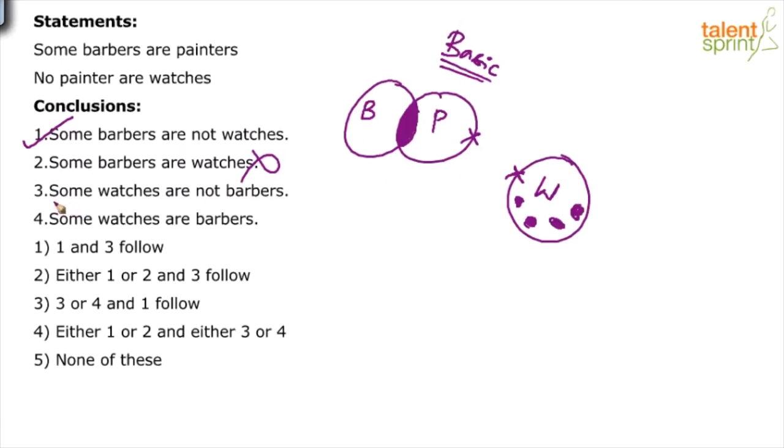So here, conclusion 3 satisfies the basic diagram. Some watches are not barbers is satisfied here, right? These watches, we can say, are not barbers. But will it always satisfy? No, it won't. If you have practiced enough, without drawing the possible diagram, you can say that the third conclusion also is wrong. Now, how can we say this is wrong? Just look at it. Let me draw a possible diagram.